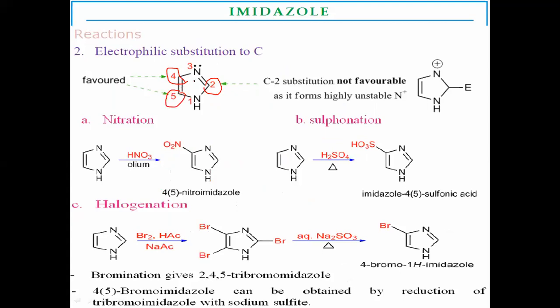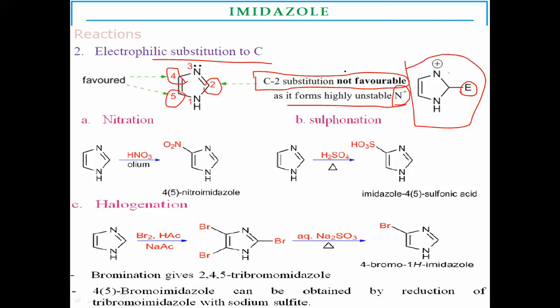In electrophilic substitution to the carbon atom, C2 substitution is not favorable, because at the C2 position it forms a highly unstable N-plus-ion-containing intermediate if the electrophile is substituted.